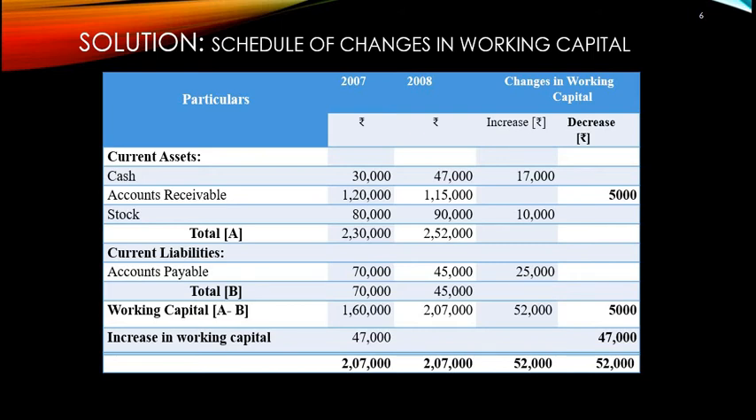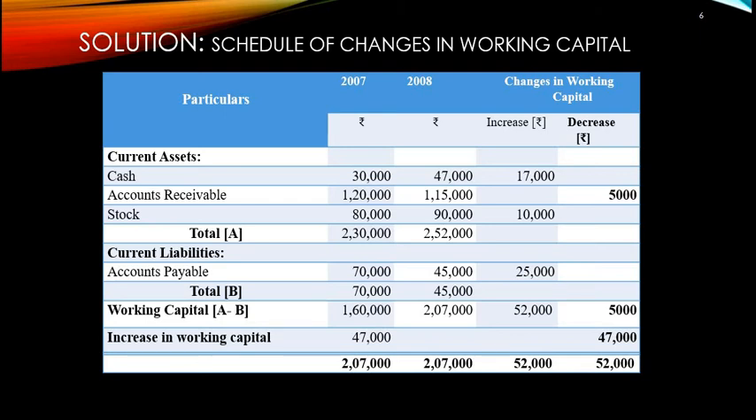Then you need to compare to the current year. In the current year we have cash of rupees 47,000. That means there is a 17,000 rupees increased value in the cash. So I'll compare: 17,000 is the increased value.